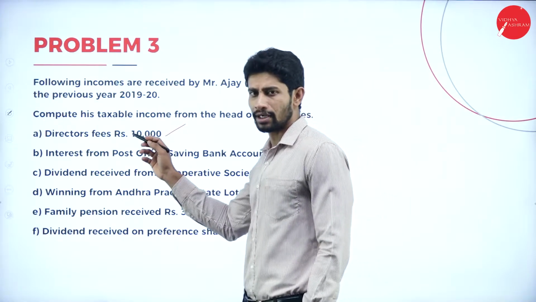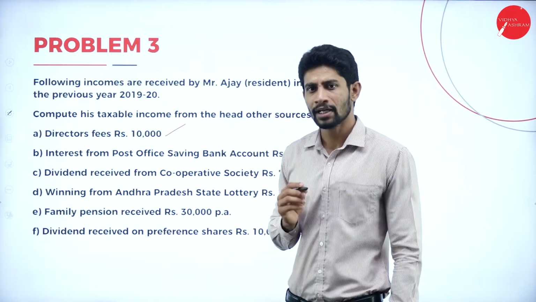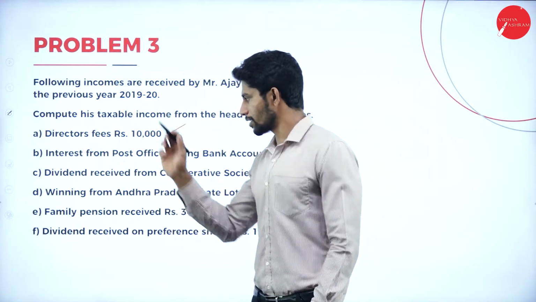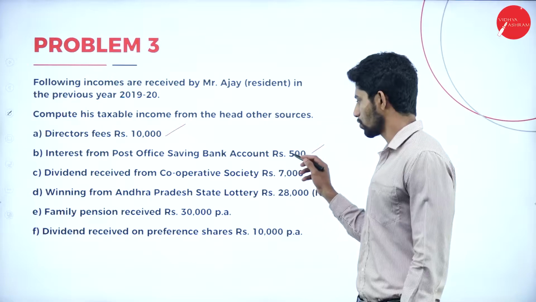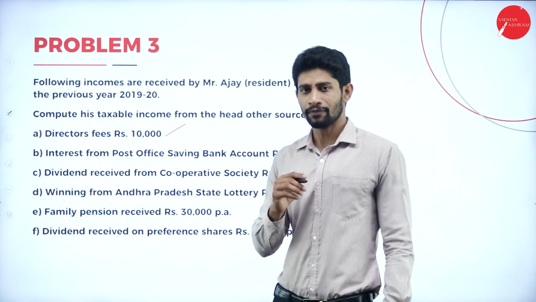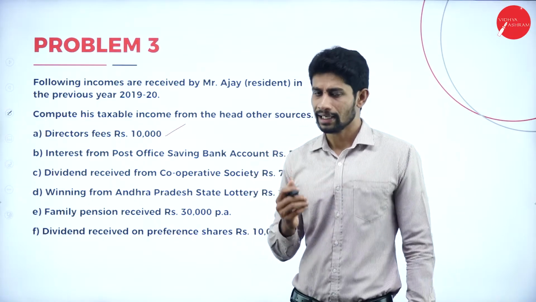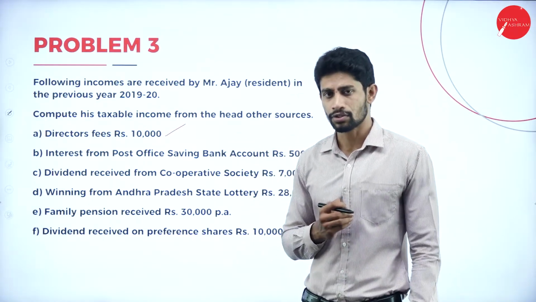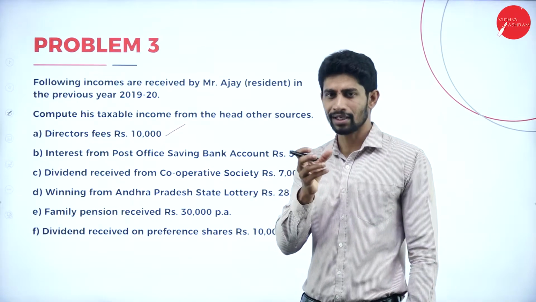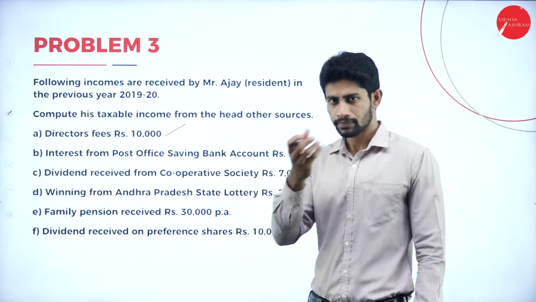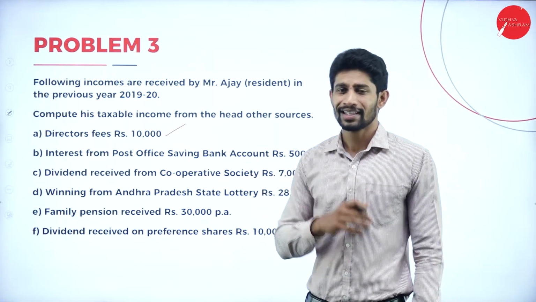Yes, the first point, director fees, it comes under income from other sources and it is taxable. Second point, interest from post office savings bank account, rupees 500. Yes, income from post office savings bank account, it is taxable under the head of income from other sources. But we have some income limit. If that income limit crosses, then it is taxable.